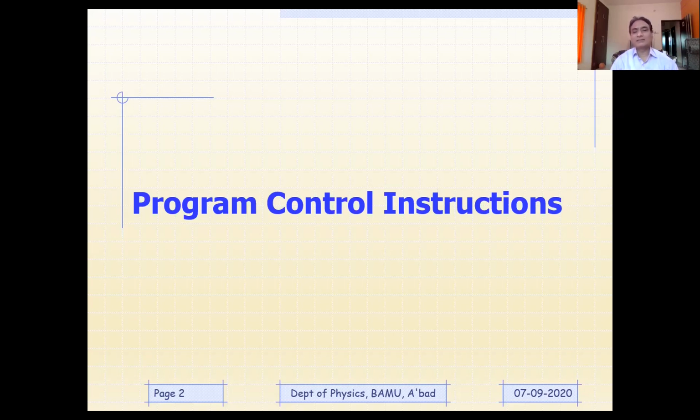Or let us say, if you are using microprocessor programming in industrial control, then you will be controlling some operations. Let us say in an industry you have some item to be picked up from one place and dropped at another place. That is going to be one action. You will write one program to pick a particular item from one place and drop it at another place. So this could be a task. Whenever you write a set of instructions to perform a particular task, that is nothing but a program.